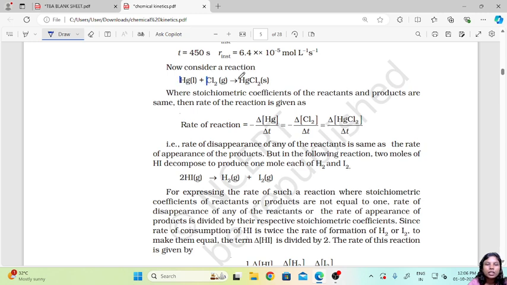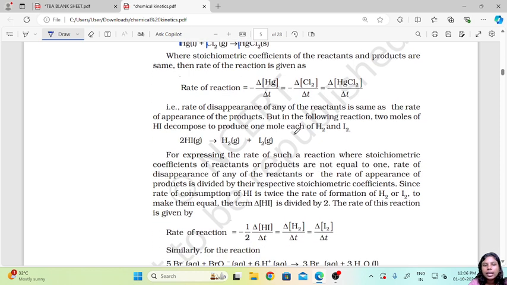In such cases the rate of a reaction will be minus delta Hg upon delta t equals minus delta Cl2 upon delta t, giving us plus delta HgCl2 upon delta t. That is, the rate of disappearance of any of the reactants is the same as the rate of appearance of the product, because as this is disappearing, this is appearing.